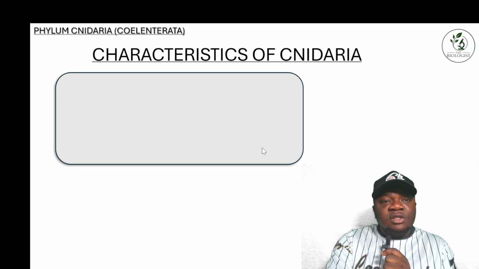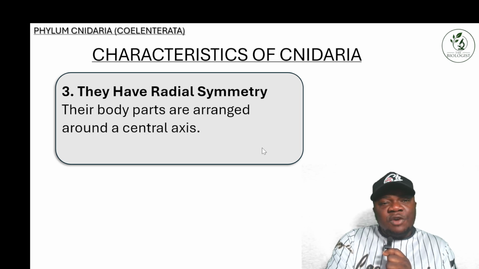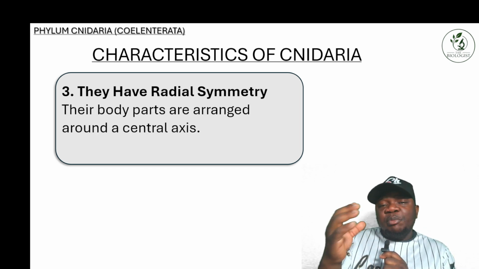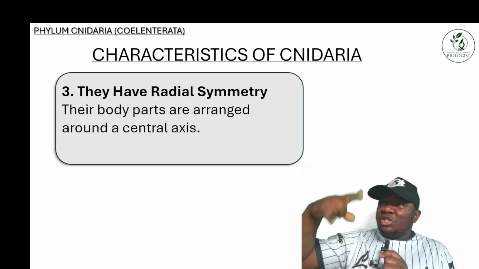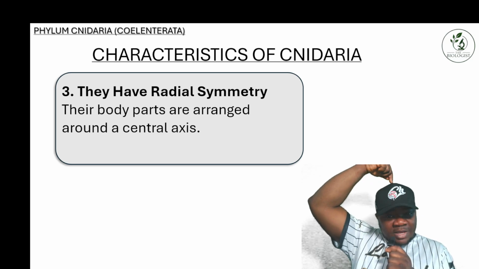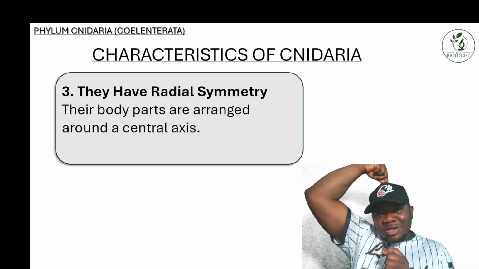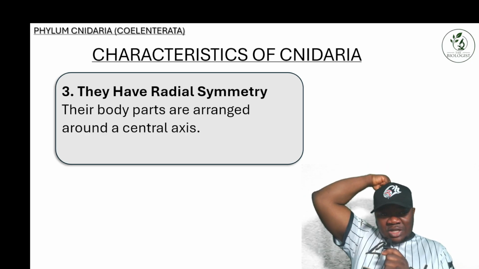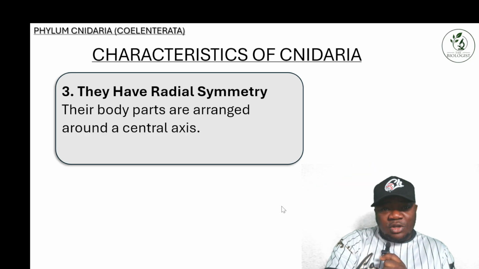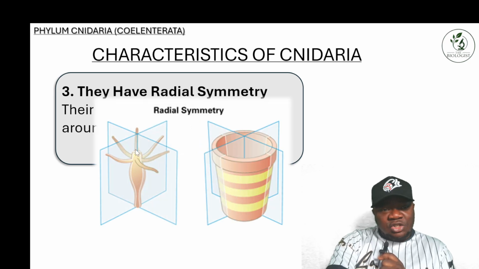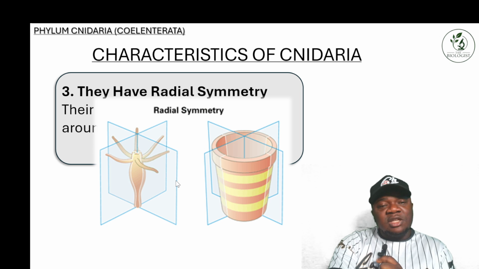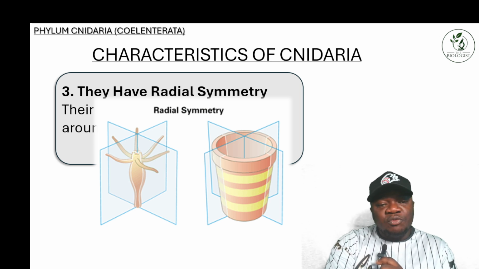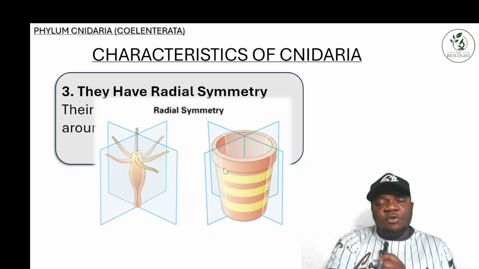For the next one, they have radial symmetry, which means their body parts are arranged around the central axis. Look at my head here. My head will have the central axis here. So the body is arranged around its central axis. If you look at this picture, you can see this is the central axis, and the body is arranged radially along it. For example, look at this bucket. This is how radial symmetry looks like.